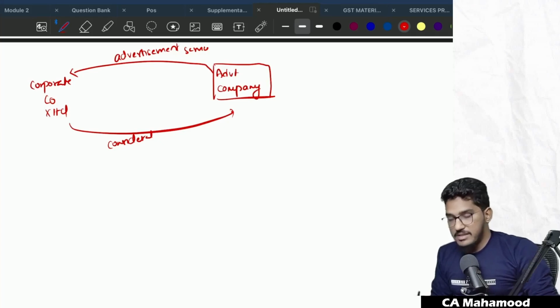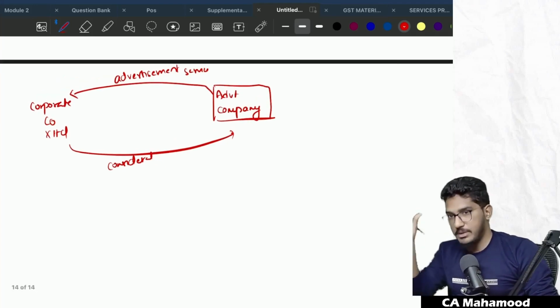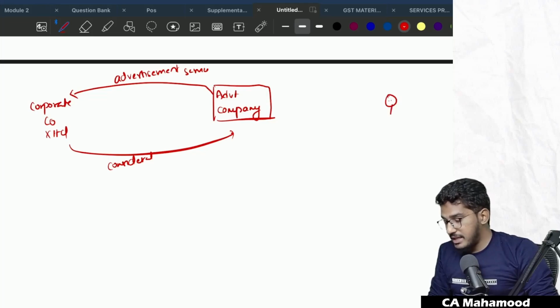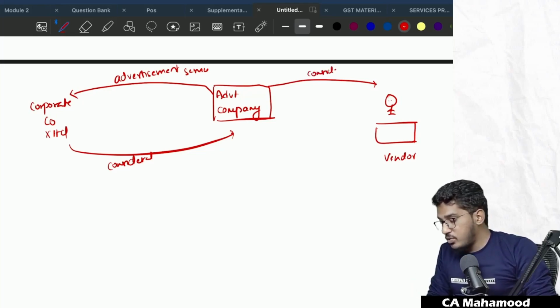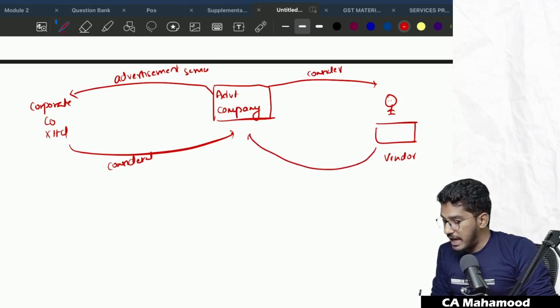Now this company has received the contract from him. Now they have designed the banner. Now this banner has to be published at a certain place, at a certain billboard. So now this person is there, having a vacant land. What this advertising company has done is they have taken this billboard on rent. They went to this vendor and told this vendor, sir, you have a vacant land, no? Or you have a billboard available. We will take that billboard on rent. We will pay you consideration, and this vendor has agreed to let out that billboard.